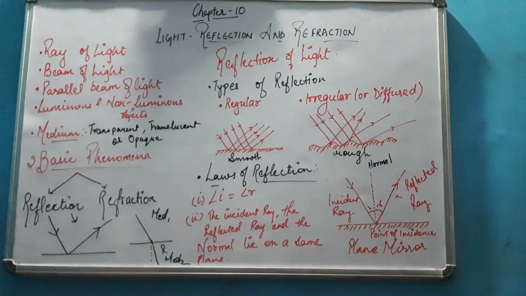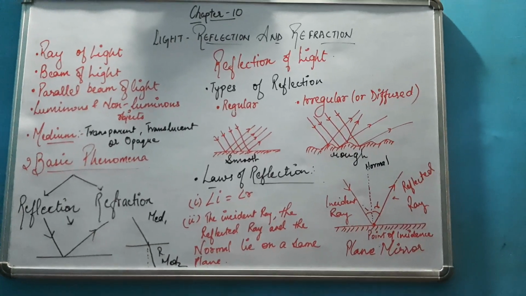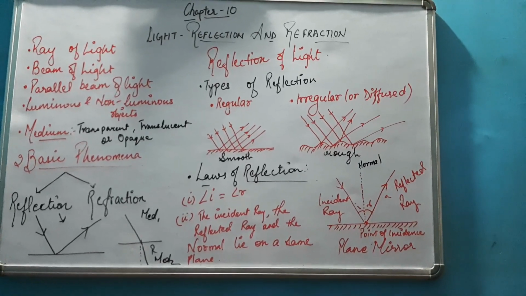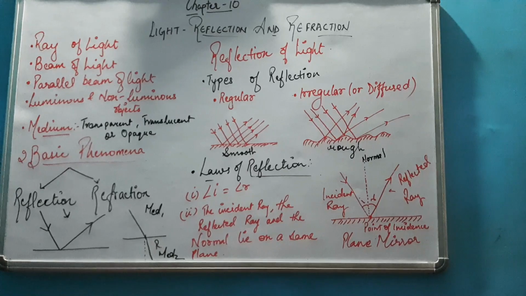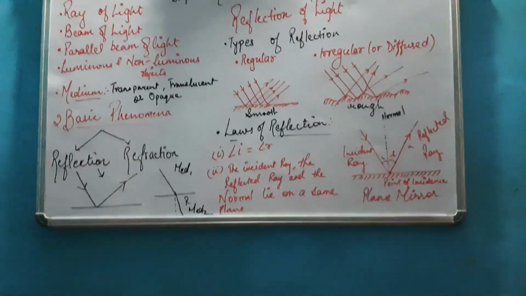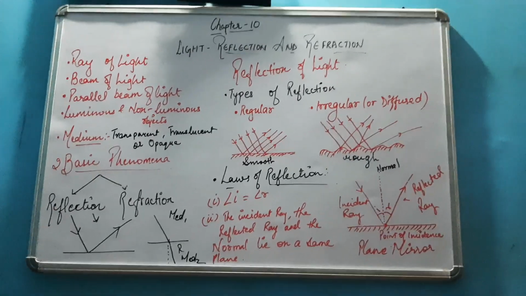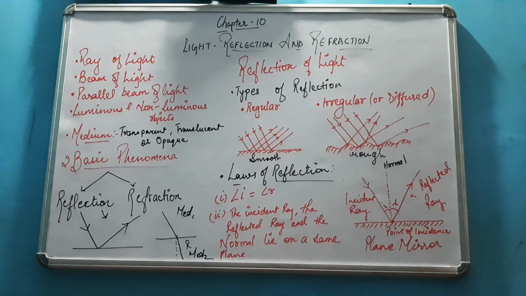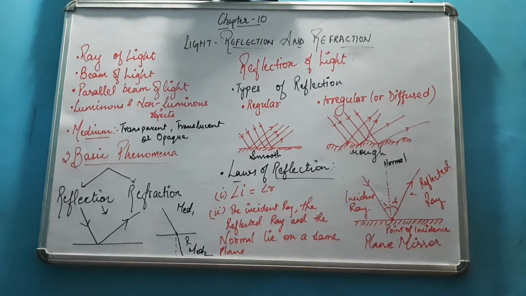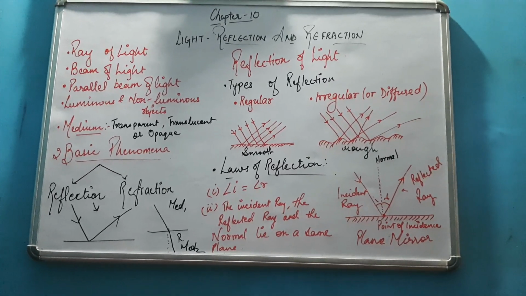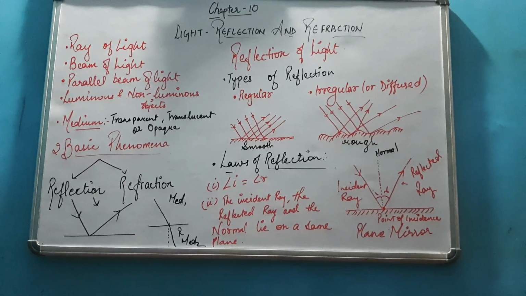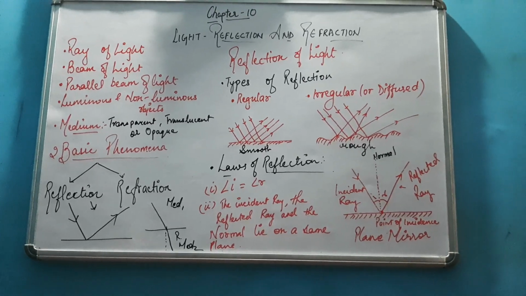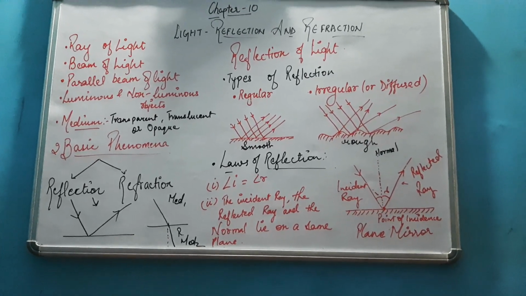That means if you change the plane or fold the plane, the reflected ray or the incident ray or the normal will not be folded with that. You might have observed, suppose you allow a beam of light to fall on a surface and anyhow you fold that surface. Will it be possible that the incident ray will fold along with that surface? No. And this only proves that all three lie on the same plane.